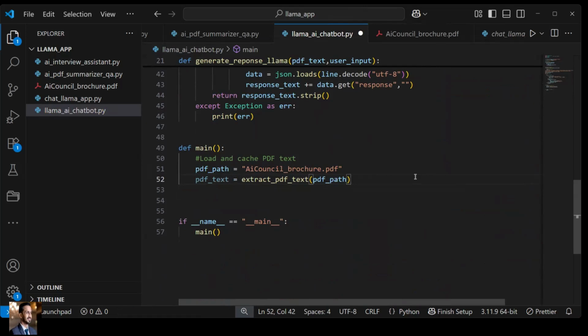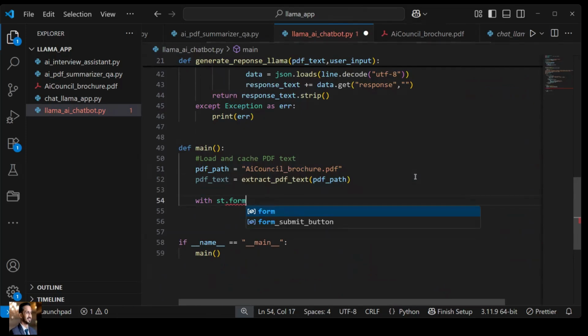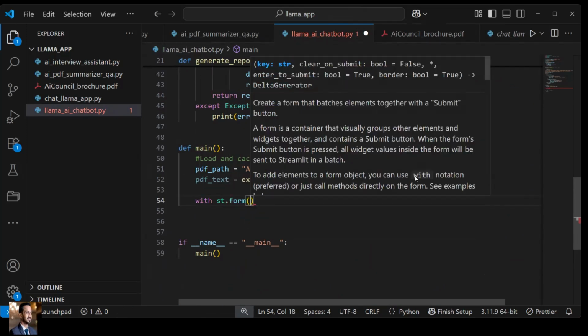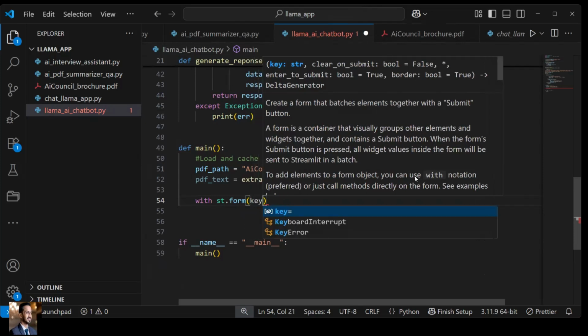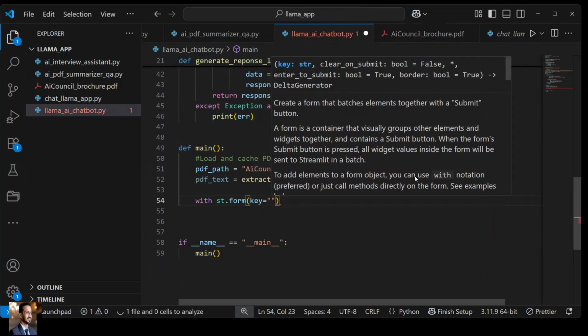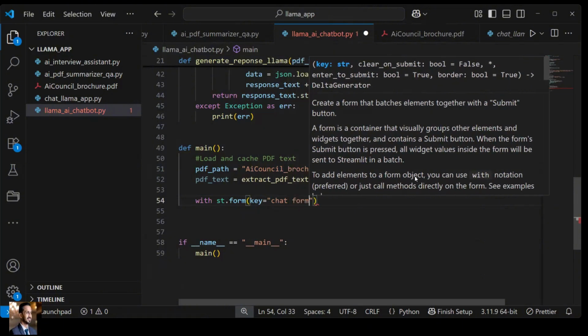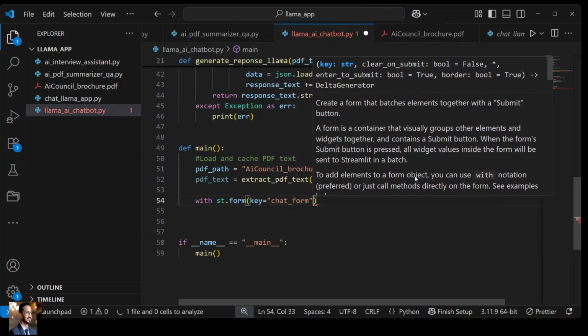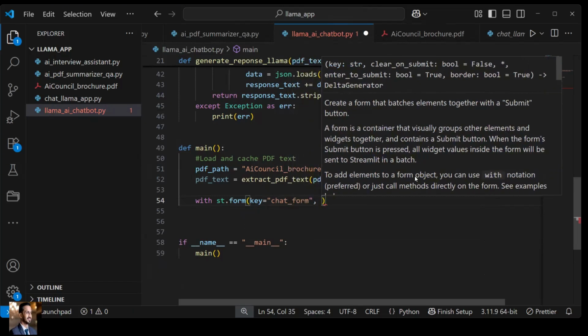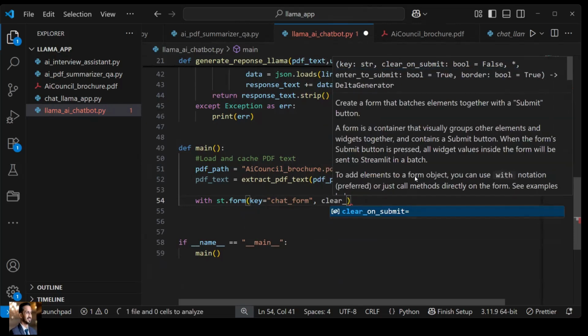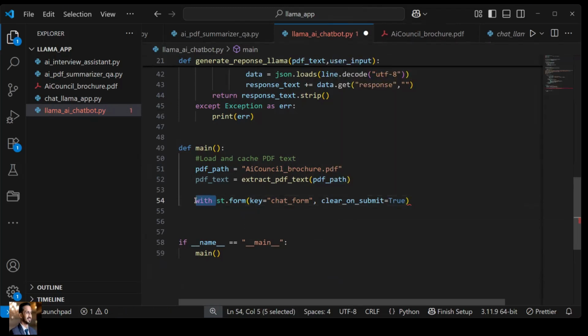Next, we will create a form in which the user can feed the details. For that, with st.form, I can directly create a form over here. Let's say I'll create a form with key equal to chat form. This form will have the key chat form. And if you're using a key, please don't give any space. Thereafter, we will use clear on submit, which will be equal to true, so that whenever the submit button is clicked, this should be cleared out.